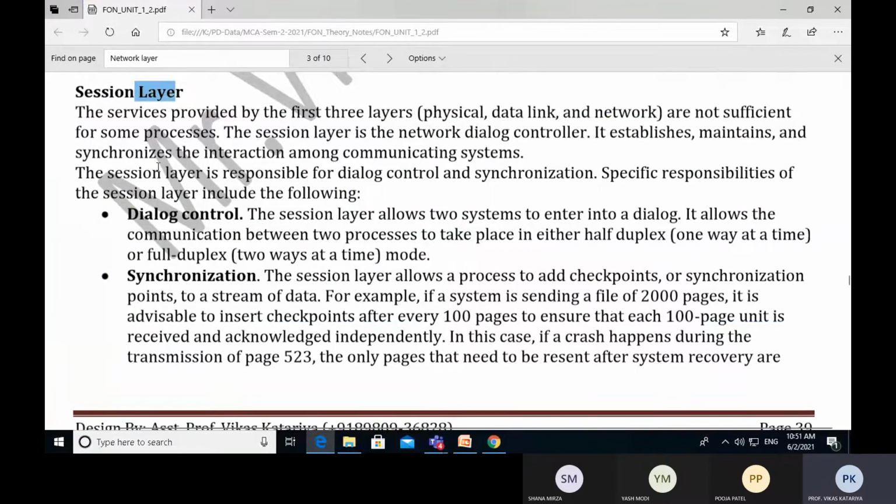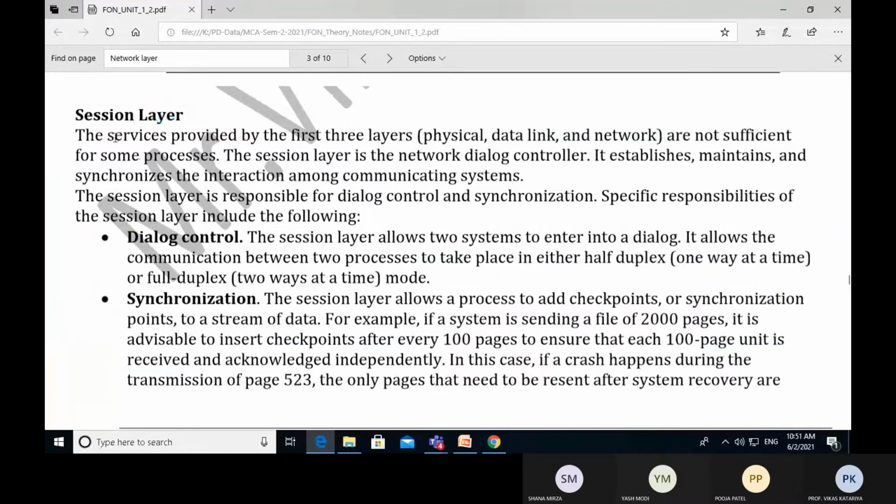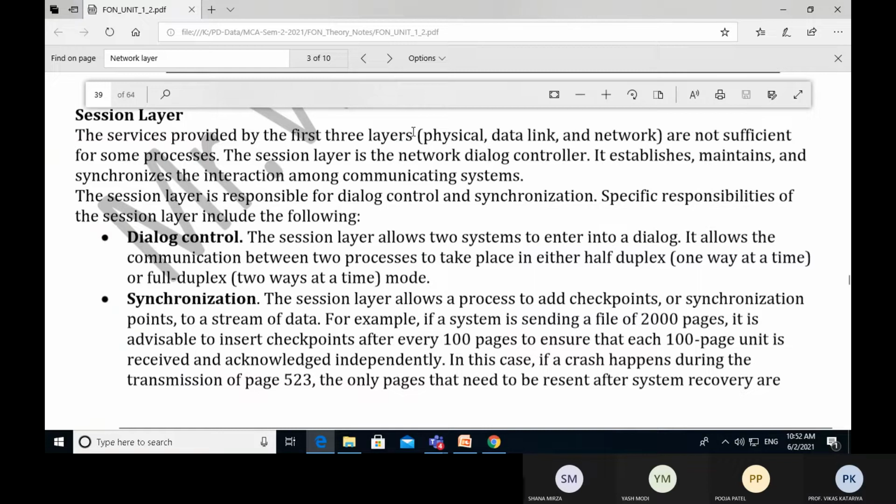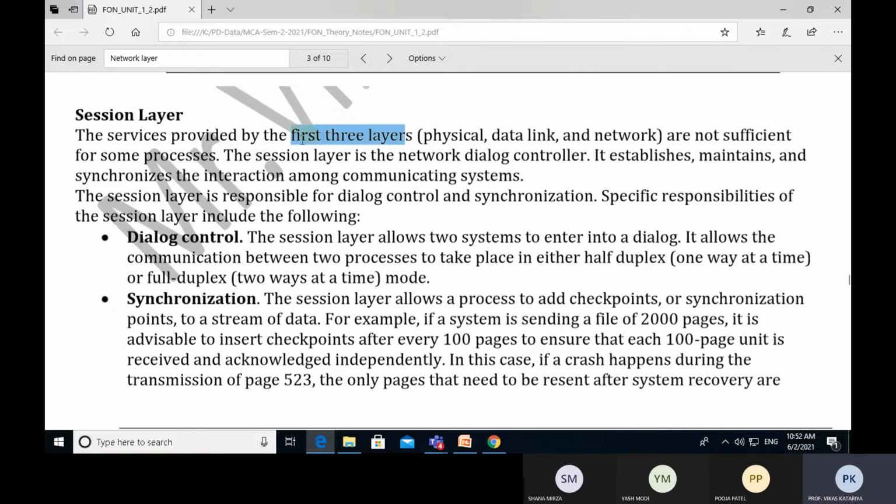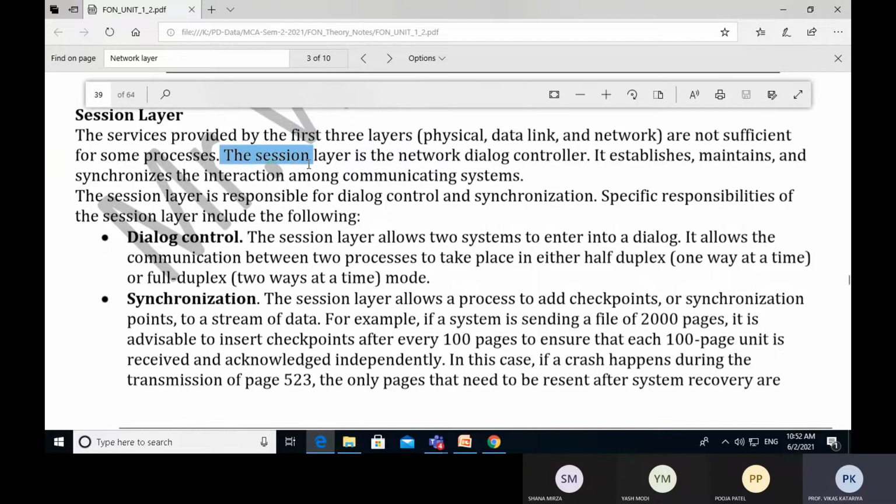The very basic definition of the session layer: the services provided by the first three layers, physical layer, data link layer, and network layer, are not sufficient for some processes. That means by using the first three layers alone, whatever we deliver from the source machine will not reach the destination properly. Therefore, we need some session also.